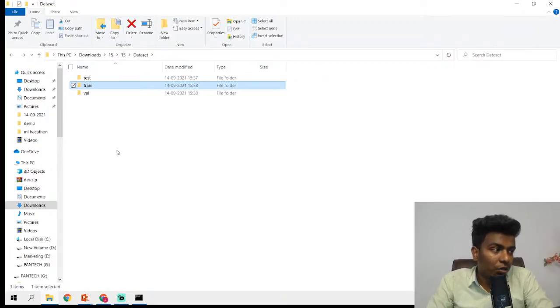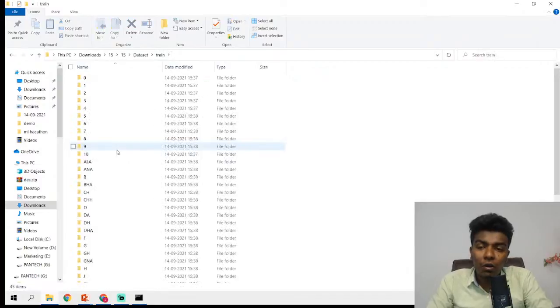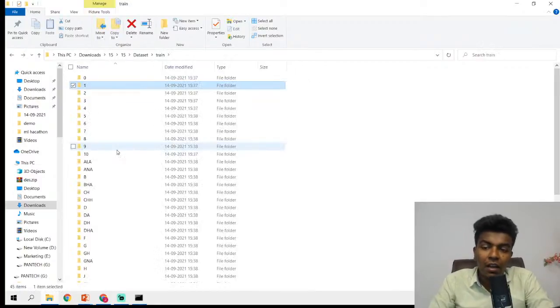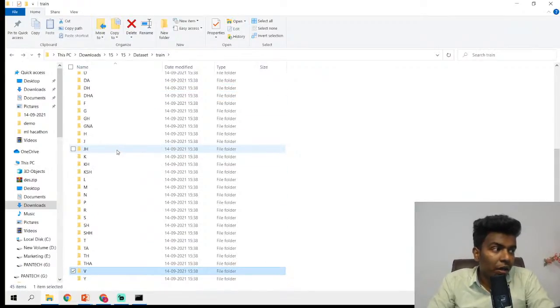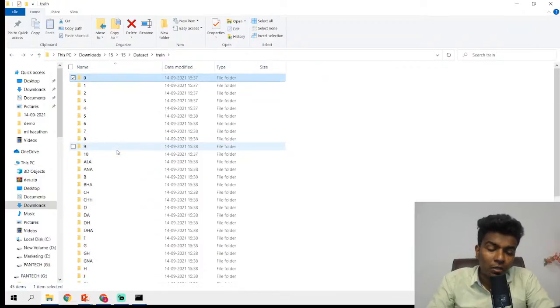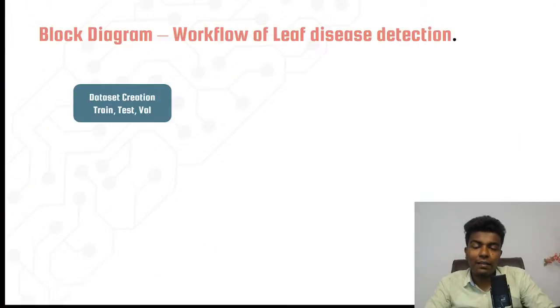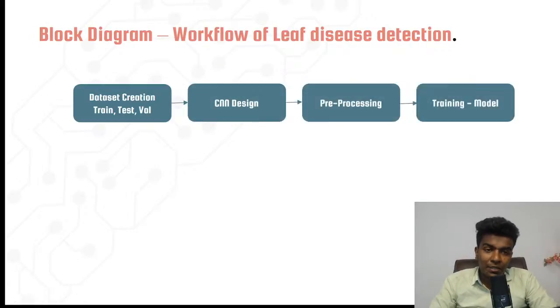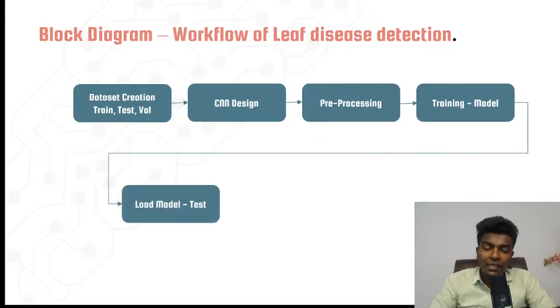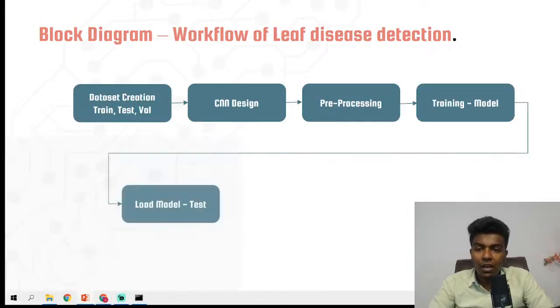Now what we are going to do is train this dataset. These are the training dataset, like zeros and ones, and then other characters as well. Some of the Gujarati characters are there. We are going to process it to do the training and then testing. So dataset creation, train, test, and then validation, and convolutional neural network design, and pre-processing, and training a model. And once the training is completed, it will give you the model.